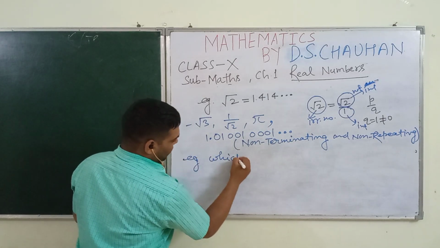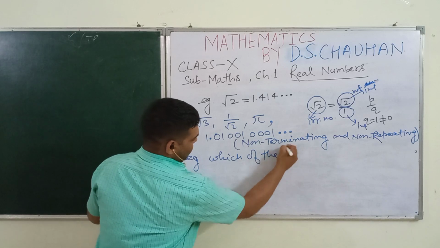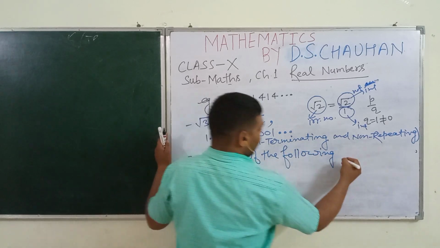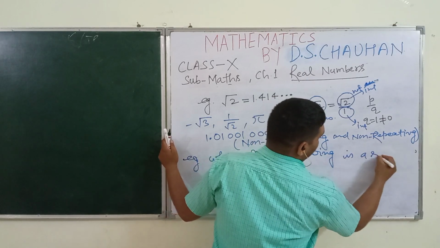which of the following is a real number?